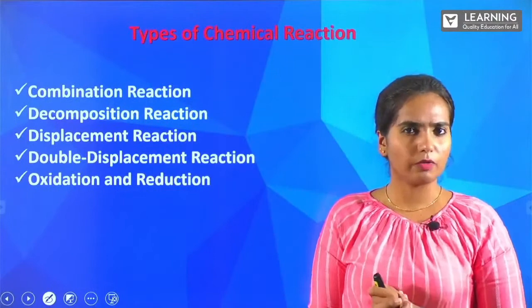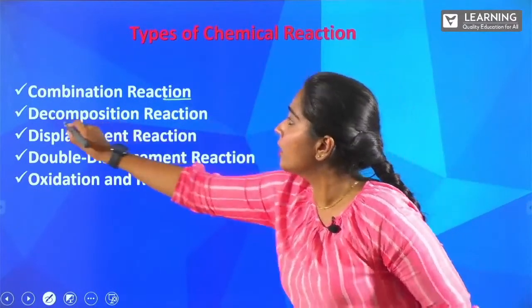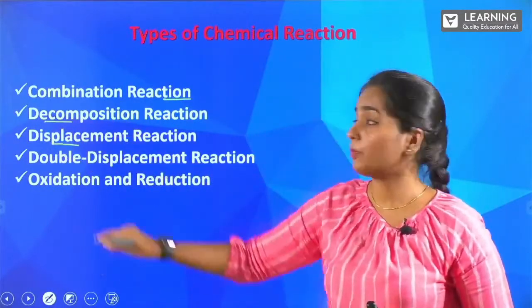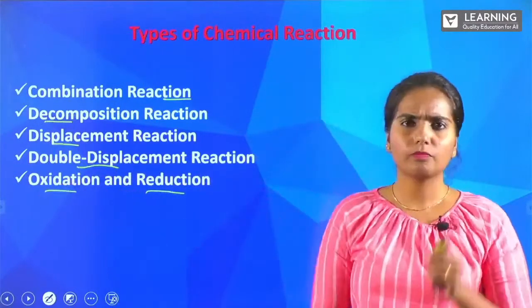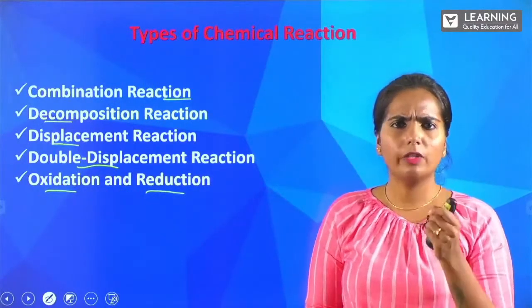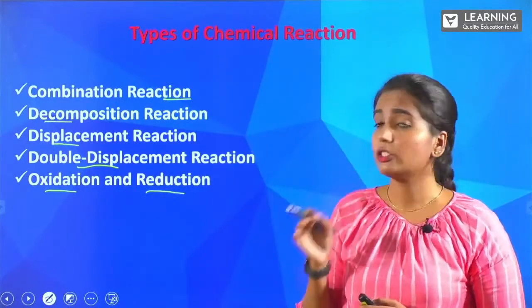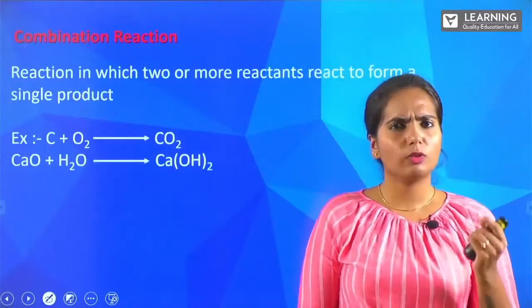What all the other types of chemical reactions were there? We learned about combination reaction, decomposition reaction, displacement reaction, double displacement reaction, oxidation and reduction. These are the types of reactions which you learned. Let's deal with them one by one, with definitions, because the definitions are important for your exams. First, we are going with combination reaction.